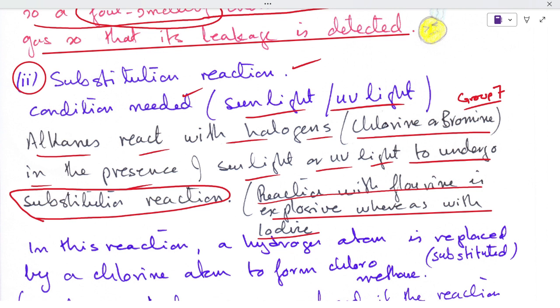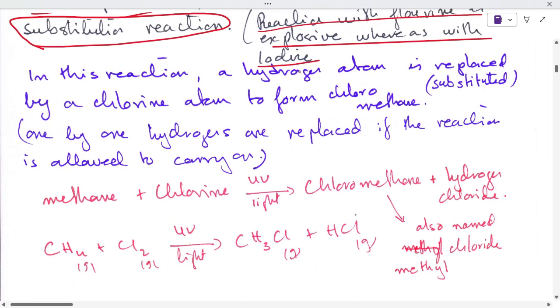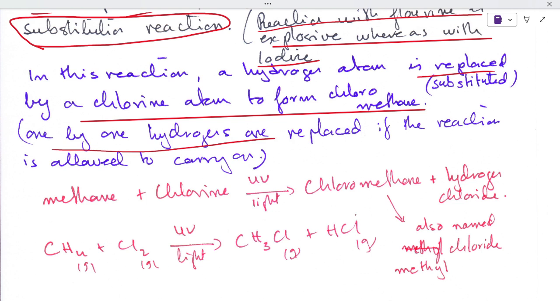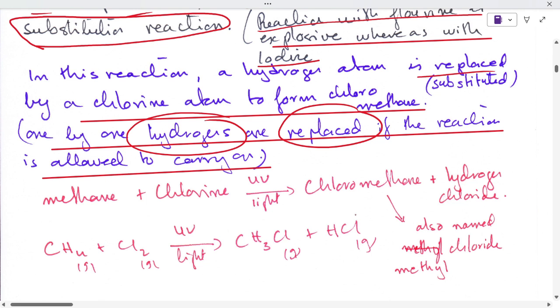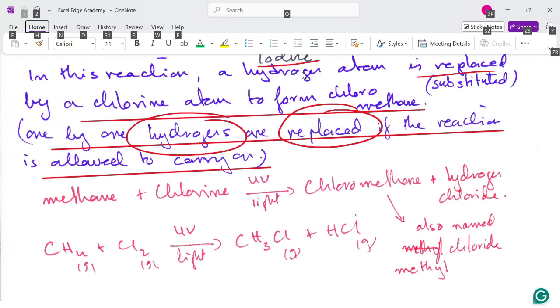In this reaction, a hydrogen atom is replaced by a chlorine atom to form chloromethane. One by one, hydrogens are replaced if the reaction is allowed to carry on. Now I have given the reactions in the form of equations.